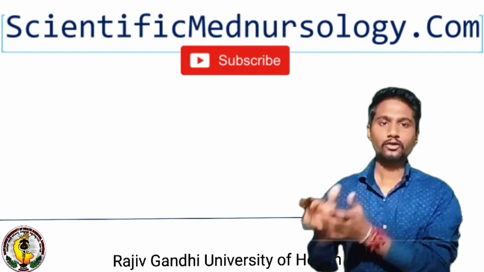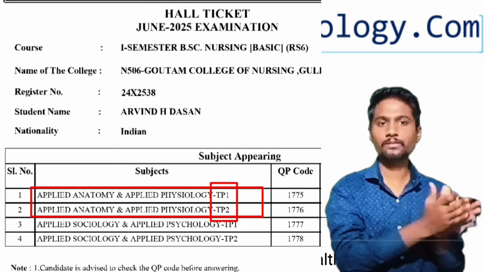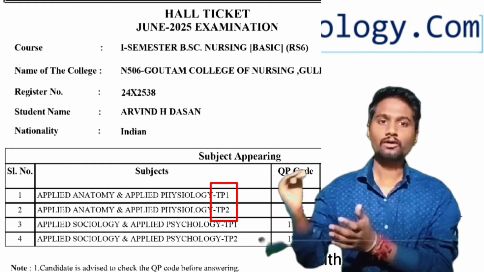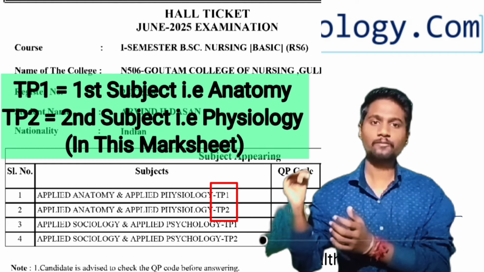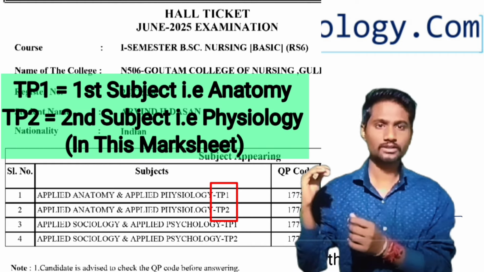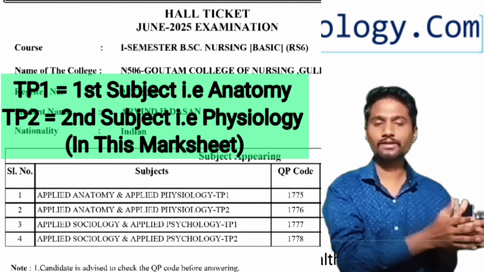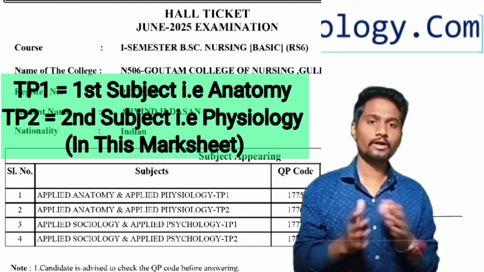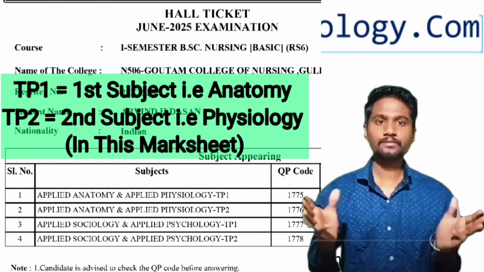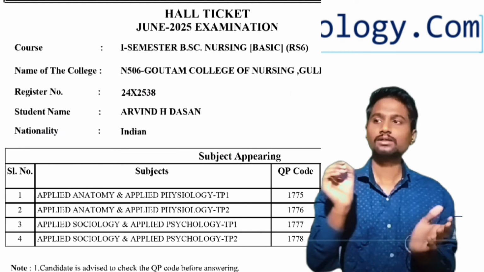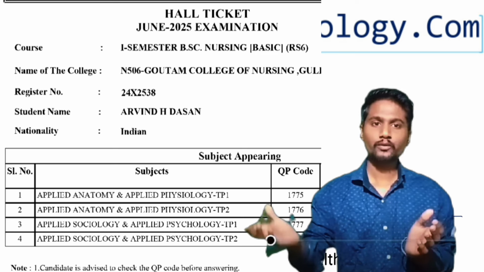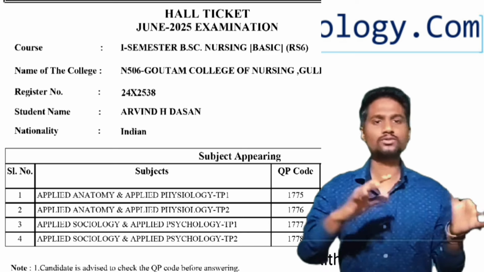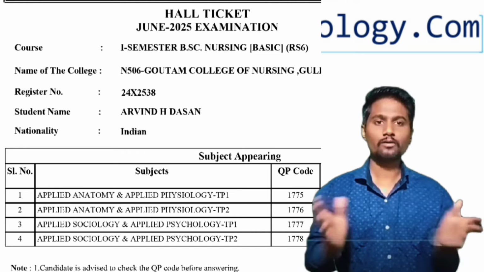First, theory paper 1 will be anatomy, and the second, physiology paper, will be considered theory paper 2. Or you can say the first paper will be anatomy, which we call type 1 paper or type 1 subject. The second one will be physiology, which we call type 2 paper. For writing both subjects, you will get 3 hours. In 3 hours, you write anatomy for 1.5 hours and physiology for another 1.5 hours. So this is how exams are conducted.